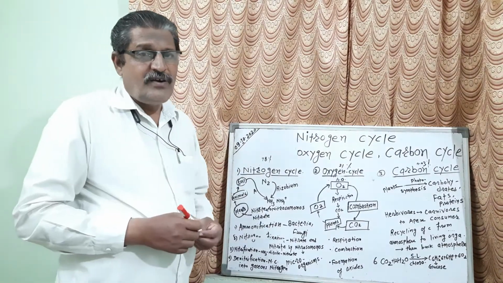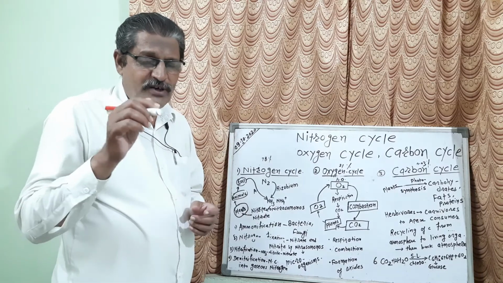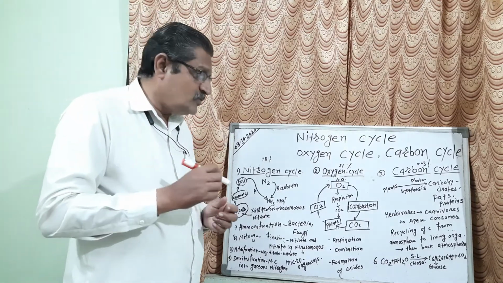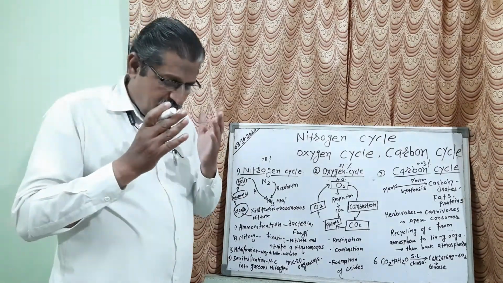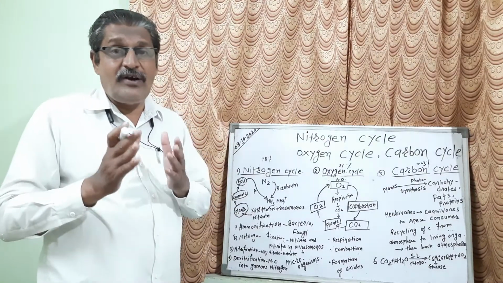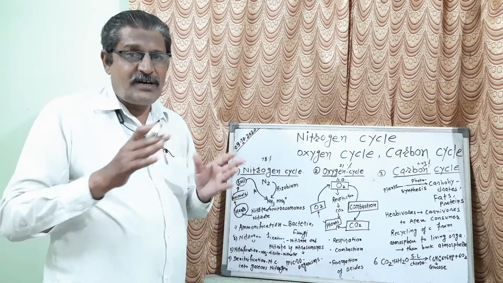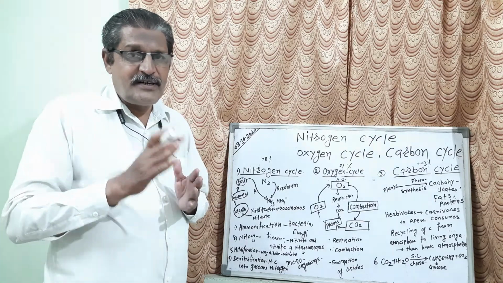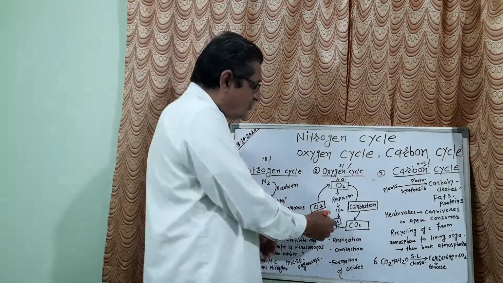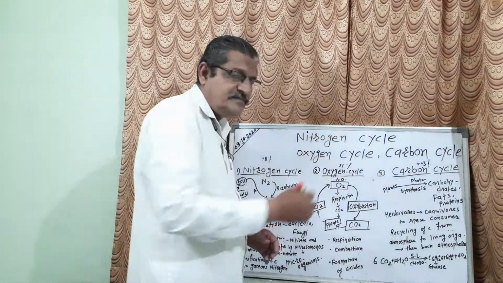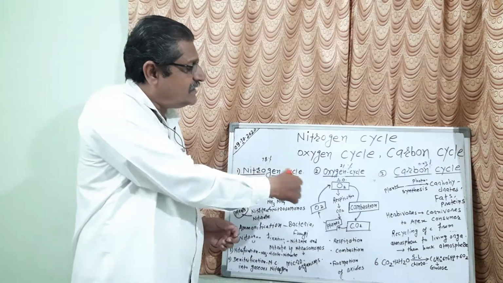Listen carefully. We always say that plants are very useful to us, but you should know the reason for this. Plants give us fruits, but in addition to the fruits, they give us free, pure oxygen also. If there are many trees around your house, what will happen? The percentage of oxygen near your house will be more. That means the plant gives out oxygen and this oxygen is again given to the atmosphere. And in this way, this cycle goes on.